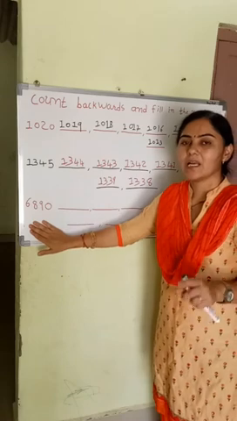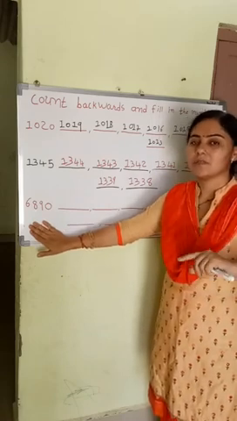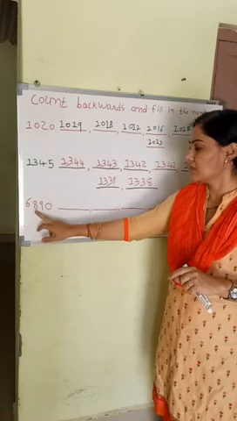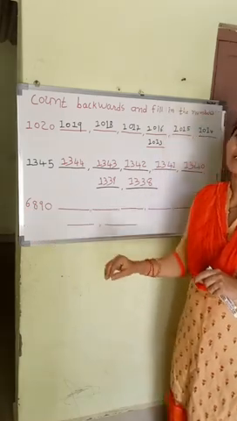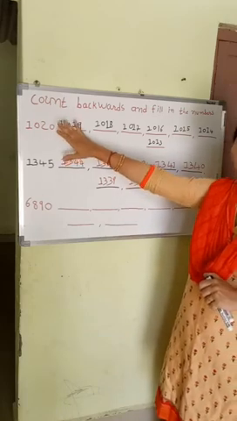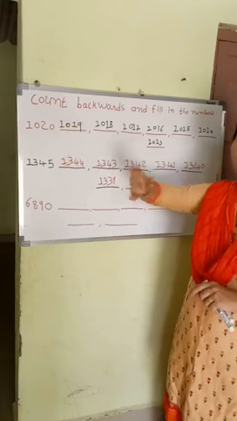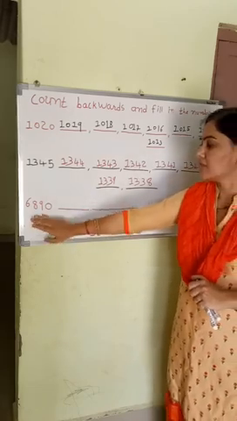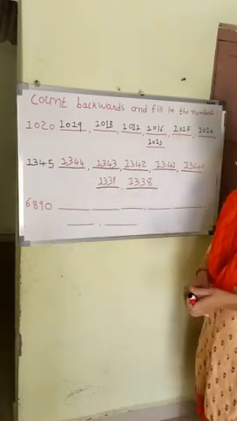Next we take the last ones. Here 6,890 is given, on page number 15. The first two and last two we complete in our online classes. First, 6,890.